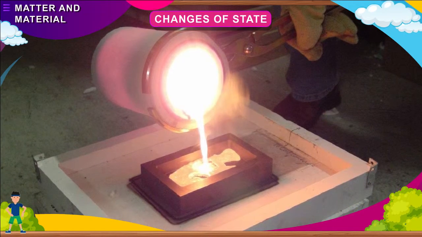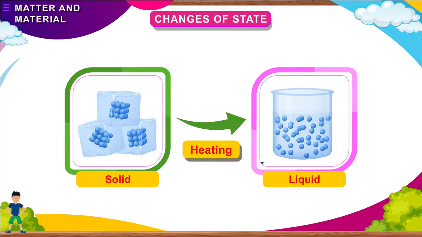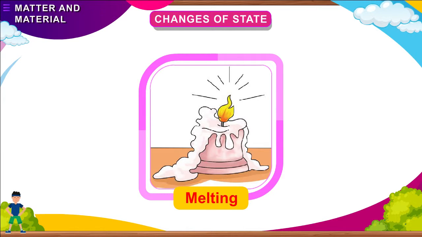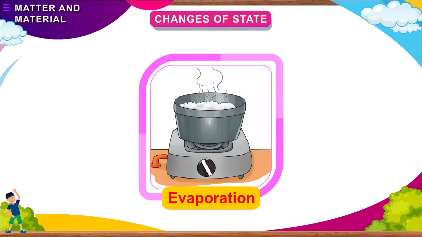Solids, liquids, and gases are interchangeable states of matter. When a solid is heated, its molecules loosen up. It melts and changes into a liquid. This process is called melting. When a liquid is heated, the molecules become free. The liquid changes into its gas or vapor state. This process is called evaporation.